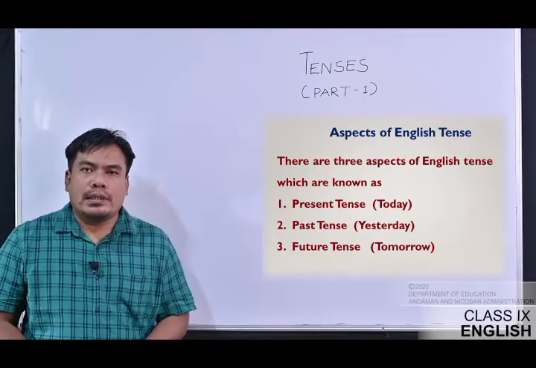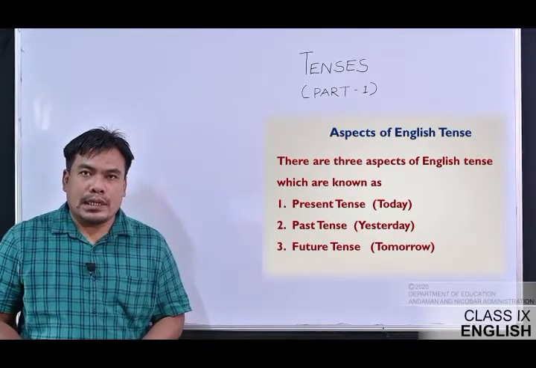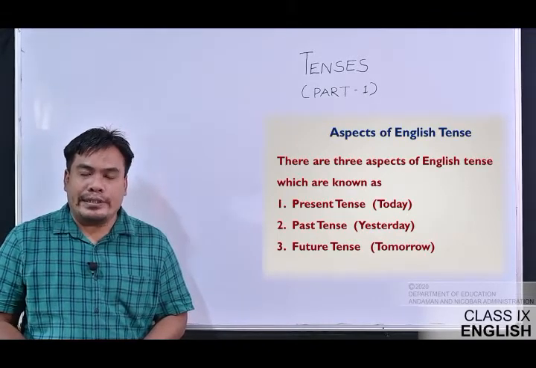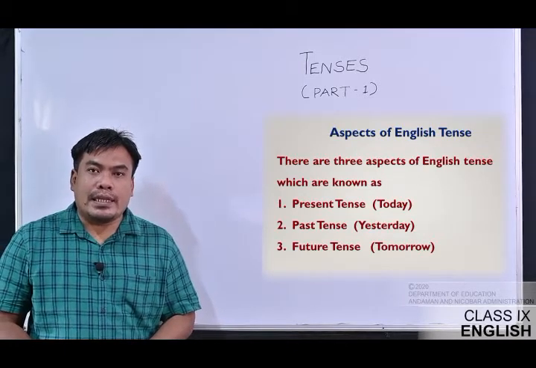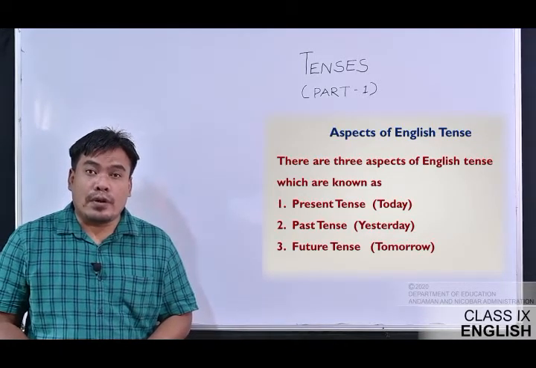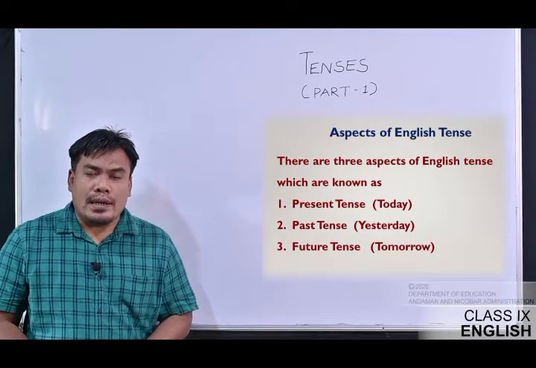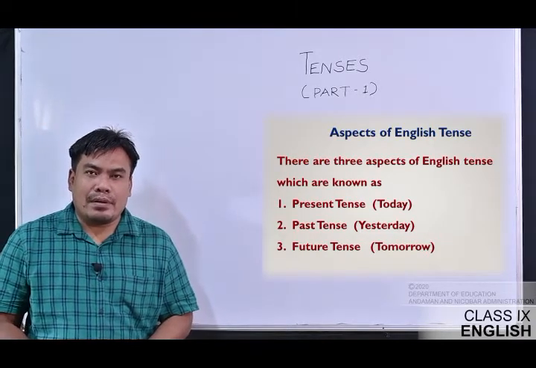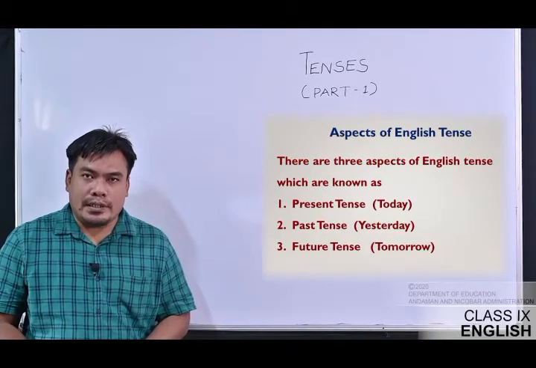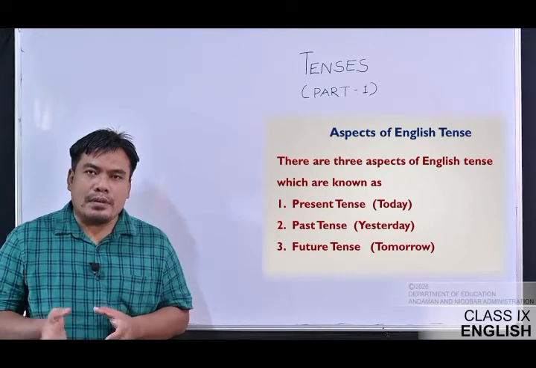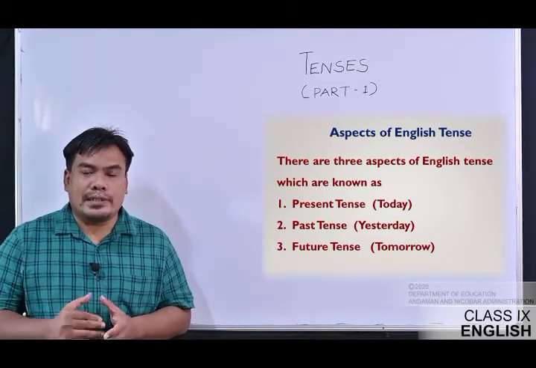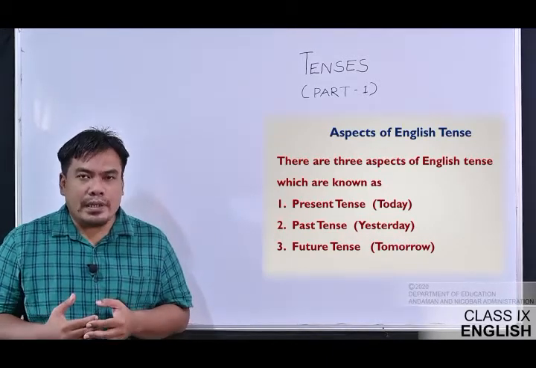The next one is past tense, and that could be considered for yesterday. Whatever you had done yesterday would be considered one of the past tenses. Let me give you an example. I had gone to my uncle's place yesterday. I'm talking about the task which had happened yesterday, which had happened with me.